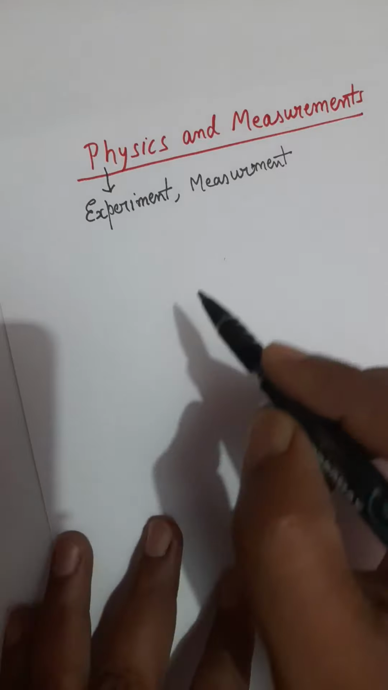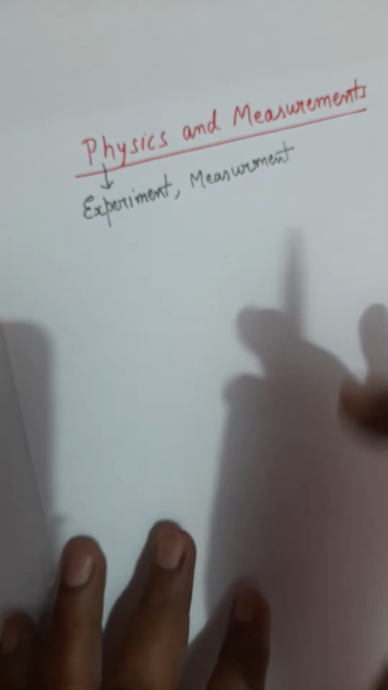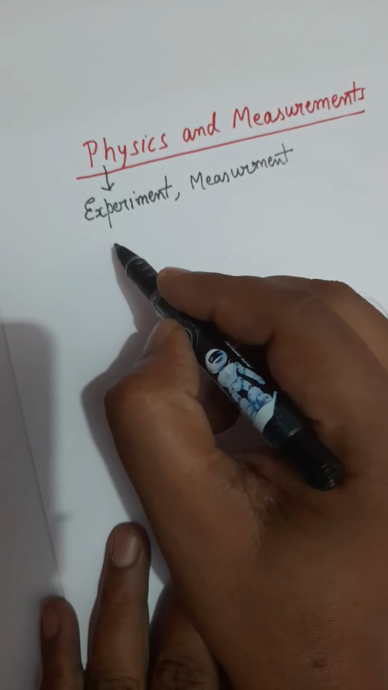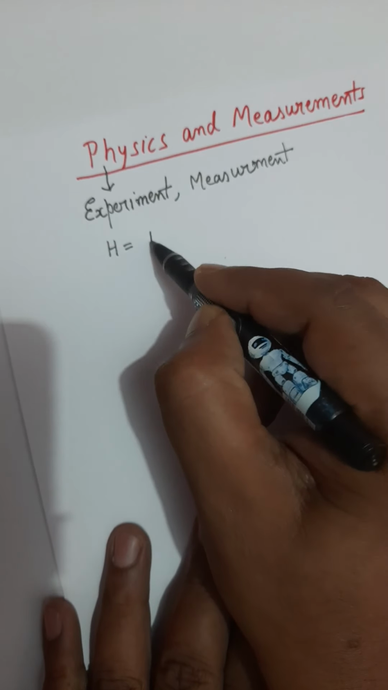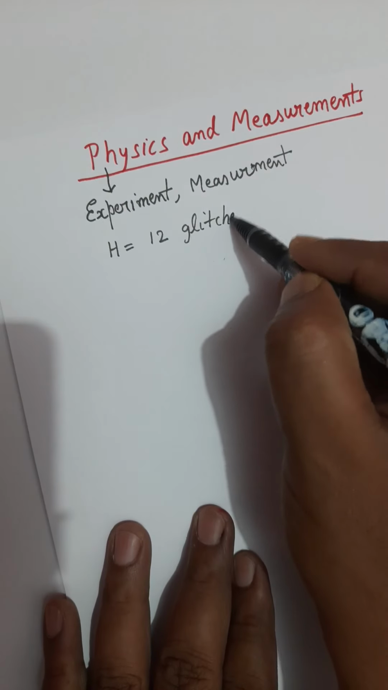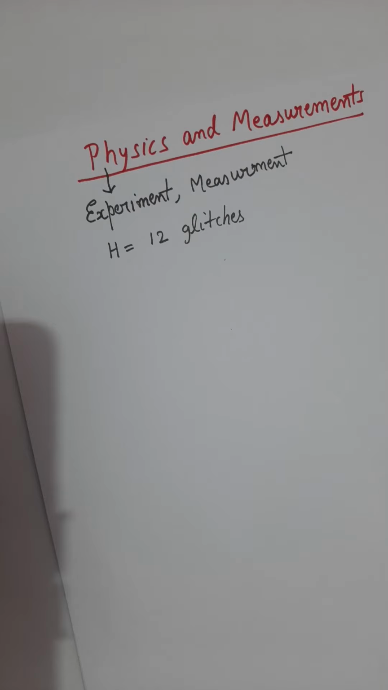For example, if we are on the planet Earth and someone from other planet, maybe some alien from other planet comes to Earth and they say, hey friend, your height is 12 glitches. Like someone coming from the other planet tells you that your height is 12 glitches.